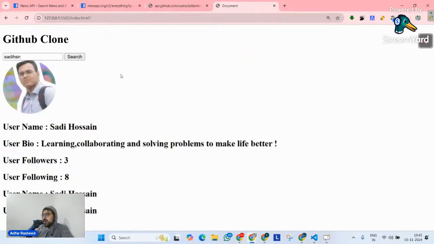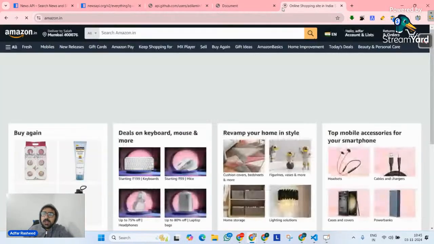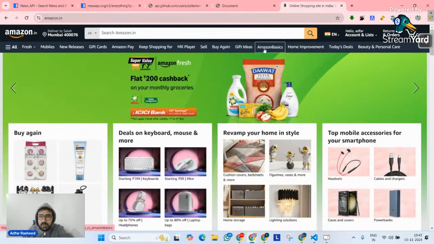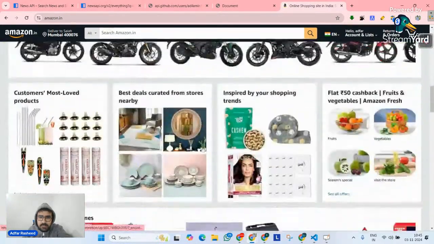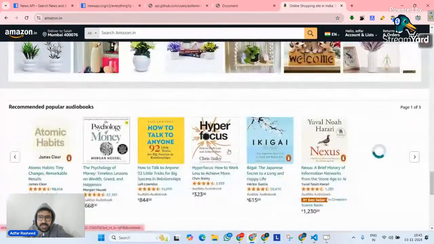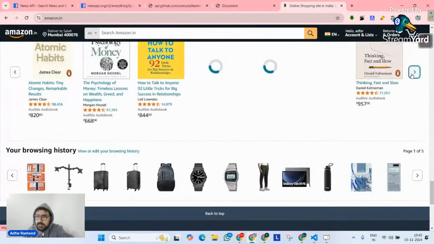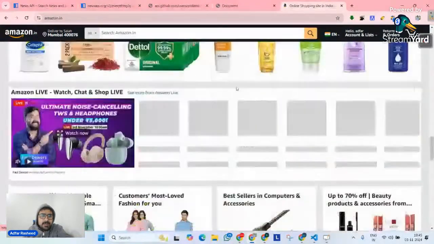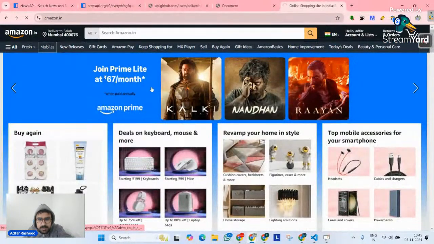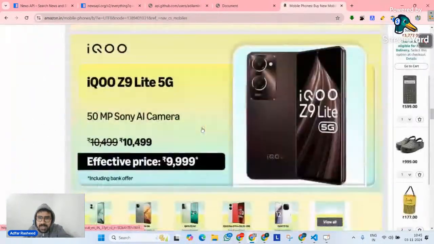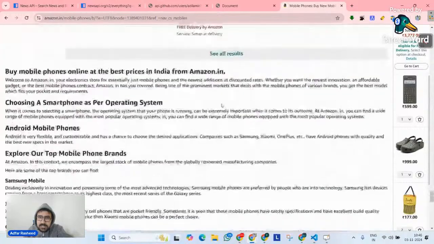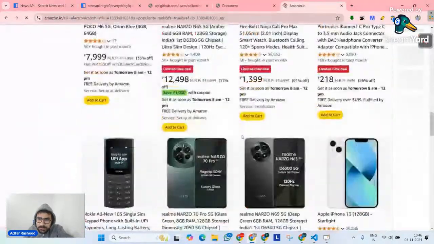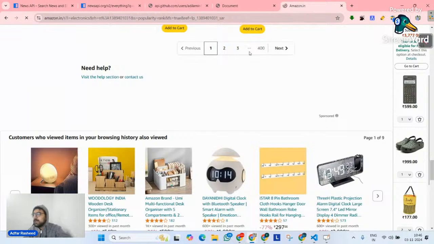Going to page 1234. For example, if I go to Amazon.in, we can go to mobile phones here. If I try to see, there is pagination, right? In mobile phones, if I drag down, we can see all results at the bottom. Now we can see this pagination: 1, 2, 3, in between dots, 400, previous, next. This is what pagination means.